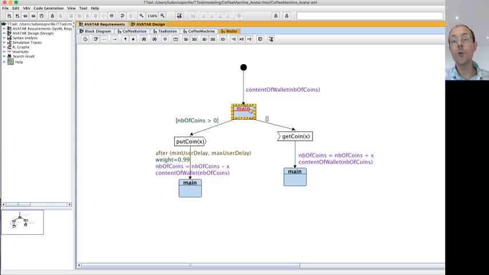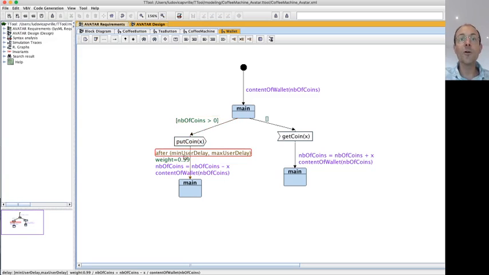Either the wallet receives coins from the machine, if there was an eject coin, so the wallet gets coins and increases its internal number of coins by X. Or the wallet decides to insert one of its coins in the machine. It's with the put coin action. After a user delay to get the coin and insert it, the number of coins in the wallet is decreased by the number of coins which were inserted in the machine. And the system goes back to main.